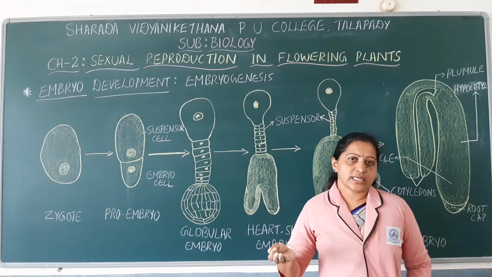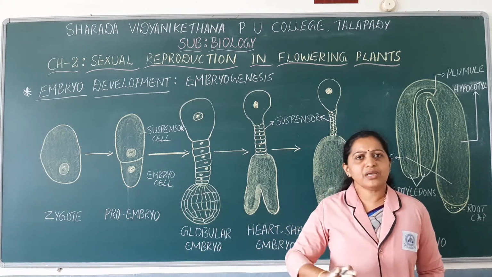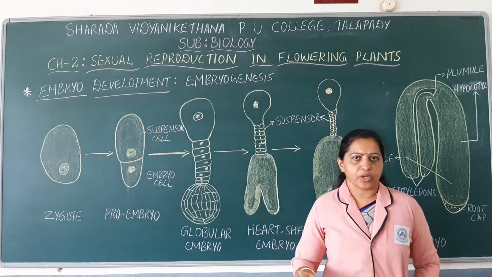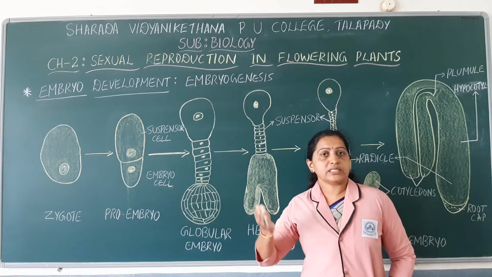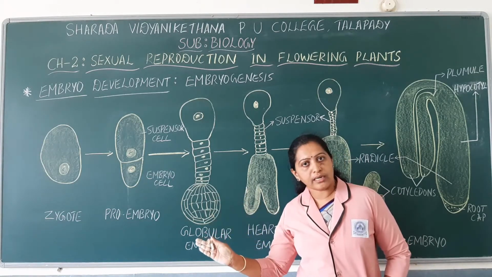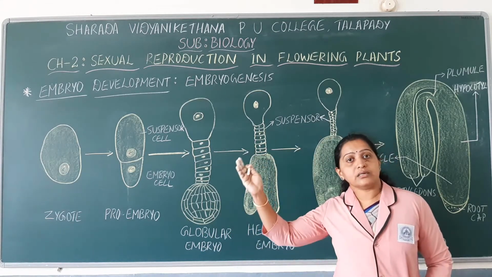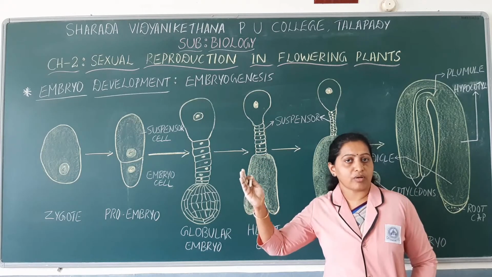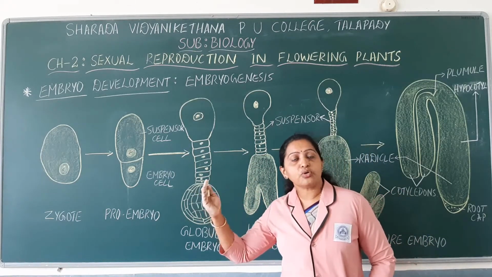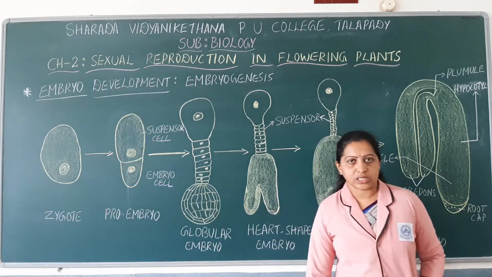In the early stages, embryo development is similar in both dicot as well as monocotyledonous embryo. But once the embryo becomes mature, the mature embryo of dicot as well as monocot has certain different structures.